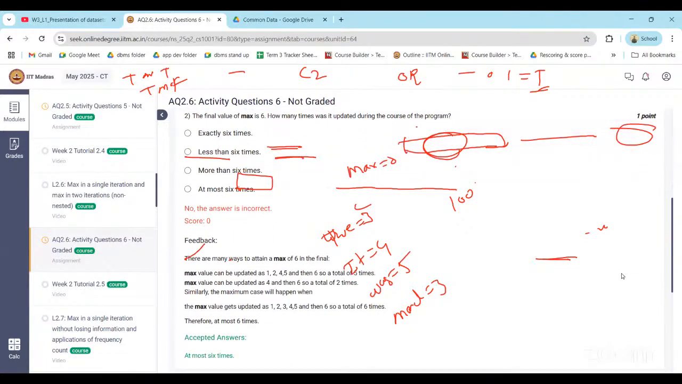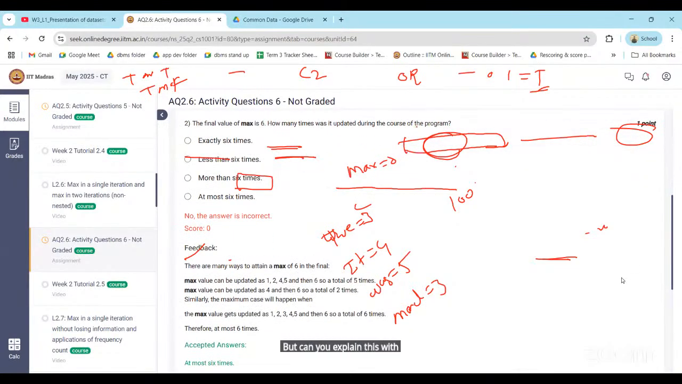Yeah. Sir, can you explain this with an example? I'm confused between these options, sir: exactly 6 times and at most 6 times. What is the difference between both of them? At most, yes, sir. At most means what? It can be between 0 to 6.